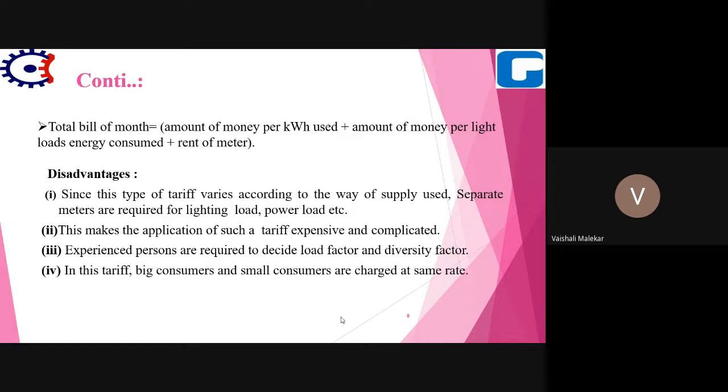And as we are seeing, the groups are divided depending on their load factor and diversity factor, and that's why experienced persons are required to decide the load factor and diversity factor. In this tariff, big consumers and small consumers are charged at the same rate. These are the disadvantages of flat rate tariff.